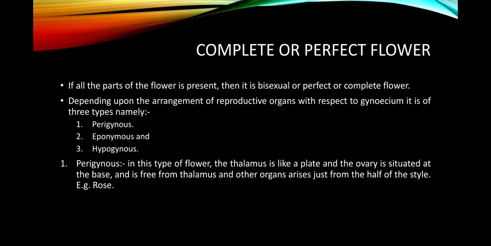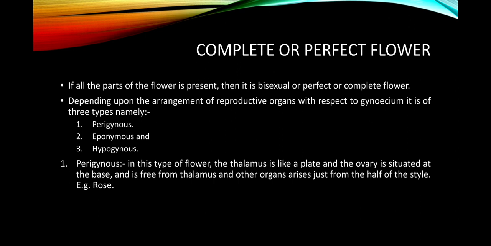Depending upon the arrangement of the reproductive organs with respect to the gynoecium, that is the central part, the female reproductive organ which contains the carpel, it is of three main types: perigynous, epigynous, and hypogynous. And perigynous is what? In this type of flower, the thalamus is like a plate, and the ovary is situated at the base and is free from the thalamus, and other organs arise from the rim of the thalamus, as in the case of rose.